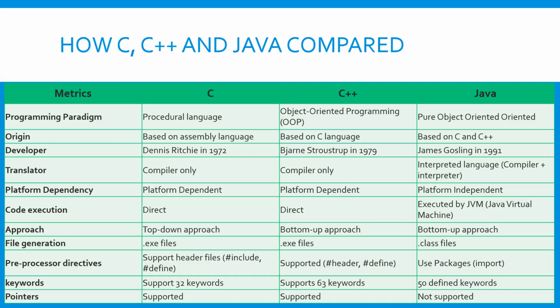Here is the comparison between C++ and Java. C is a procedural language. We have to follow some syntaxes, which is a top down approach. We need to create main functions, variables, identifiers. Similarly, in Java we also need to create a main class and we need to call that class with an object. Do you understand or not?